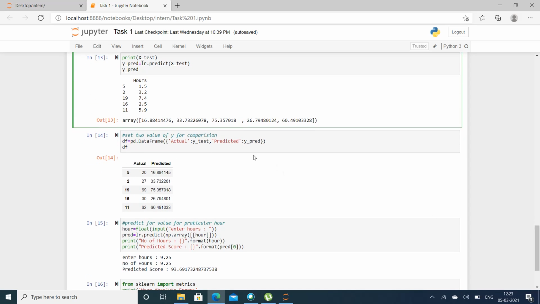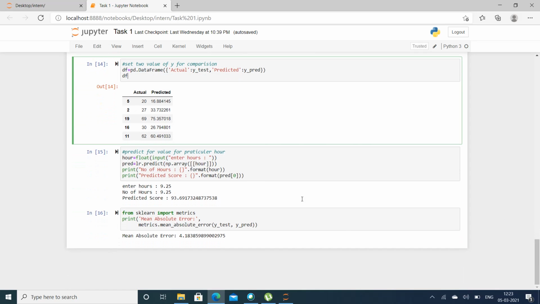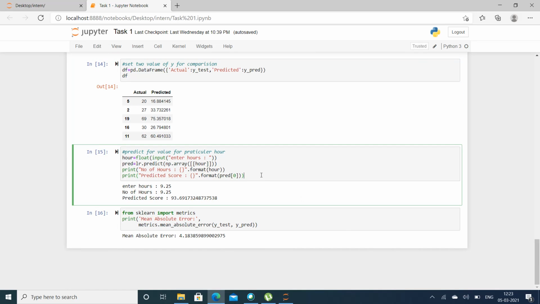And here I simply print the actual values and predicted values, which shows the difference between the actual value and predicted value. So here there is 20 and 16, 27 and 33, etc. Then there is a given problem to predict the score for the hours 9.25. So for 9.25 hours, the score is 93.69.